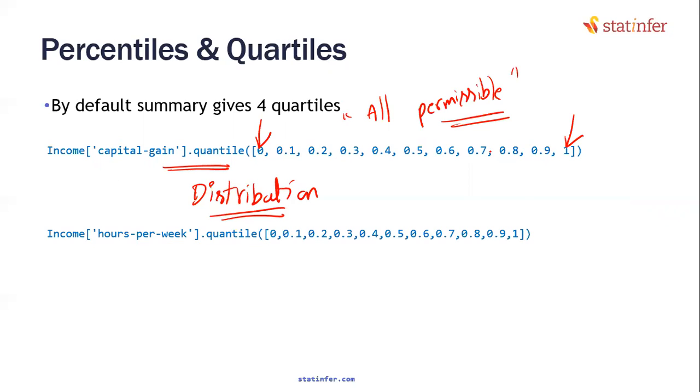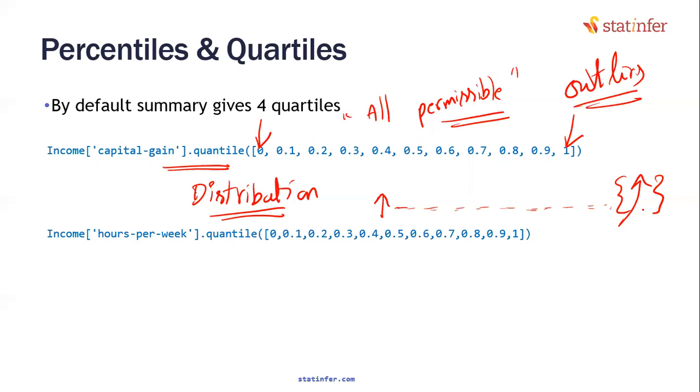When I am looking at this, if there are any outliers, I'll easily identify them, because I know that when I'm coming from the minimum value, there is a particular range that the rest of the values are in. Suddenly there is a spike. Then I know that these values are very different from the rest of the values, and this particular percentage is outlier.